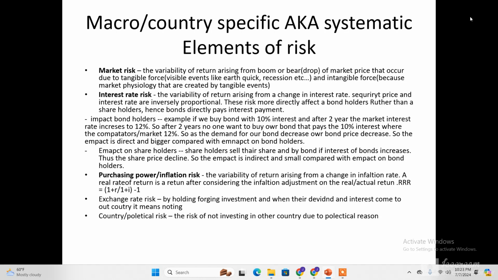As the demand for our bond decreases because it pays 10% when others are paying 12%, nobody wants to buy our bond.